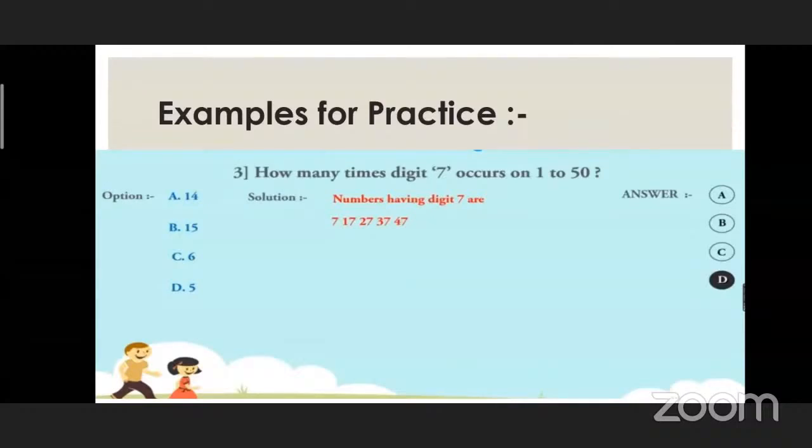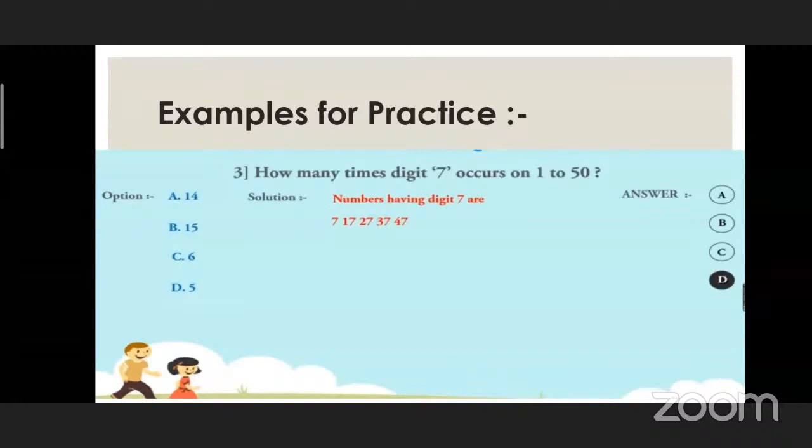So which option is correct? How many numbers are there? Keep in mind, 1 to 50, not 1 to 100. Between 1 to 50, we have to find how many times the digit 7 occurs. If it is a question for 1 to 100, the answer will be different. Are you getting my point?